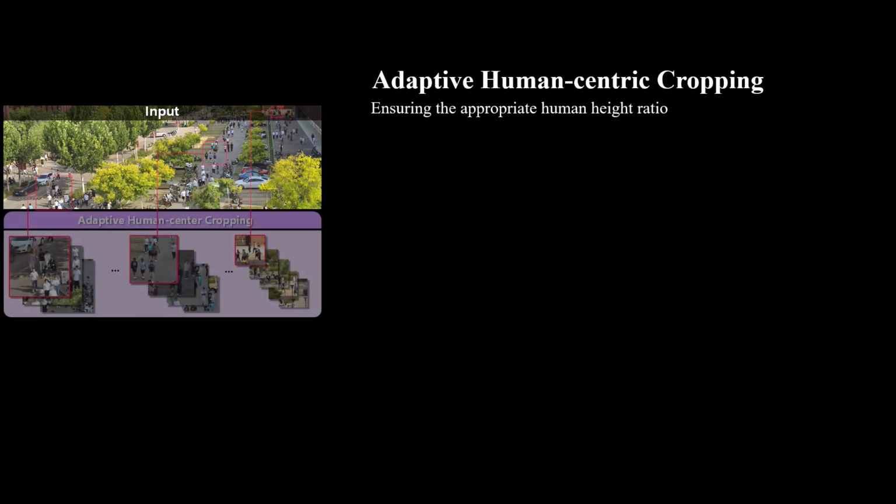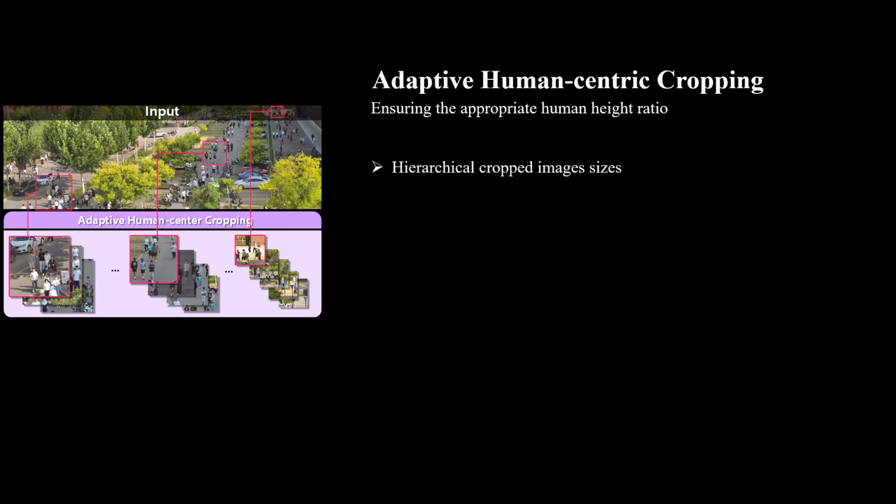We use an adaptive human-centric cropping scheme to crop the large scene image into patches with hierarchical sizes, which ensures the appropriate human height ratio among cropped images. Inspired by the observation that human heights hierarchically vary like a pyramid in the vertical direction of the large scene image, the sizes of the cropped images should also conform to a similar hierarchical change.